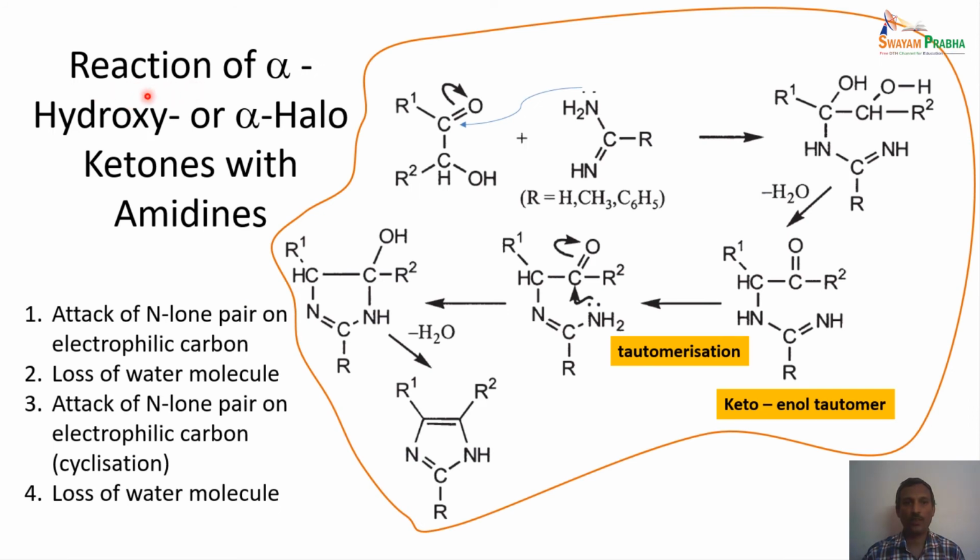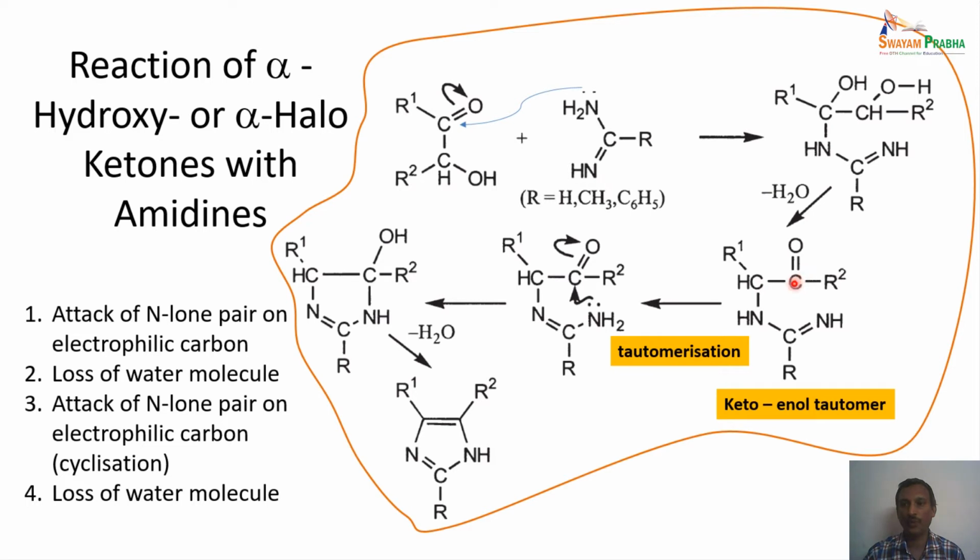Let us look at the reaction mechanism of the alpha hydroxy or alpha haloketones with amidines. The initial step is the attack of the lone pair on the electrophilic carbon. The nitrogen has the lone pair, and it attacks the electrophilic carbon, with oxygen pulling the double bond pi electrons towards itself. We get this intermediate, which loses a water molecule, and we end up with keto-enol tautomers: this is the enol derivative, and this is the ketone derivative.